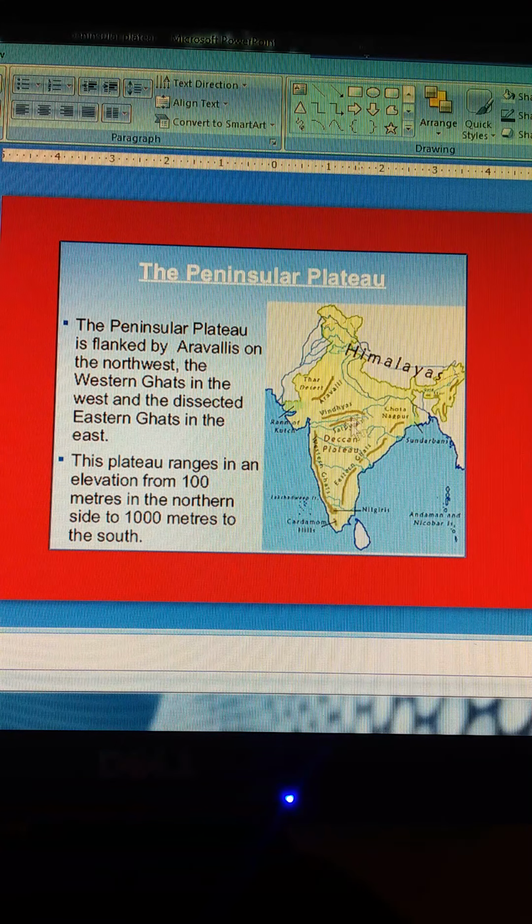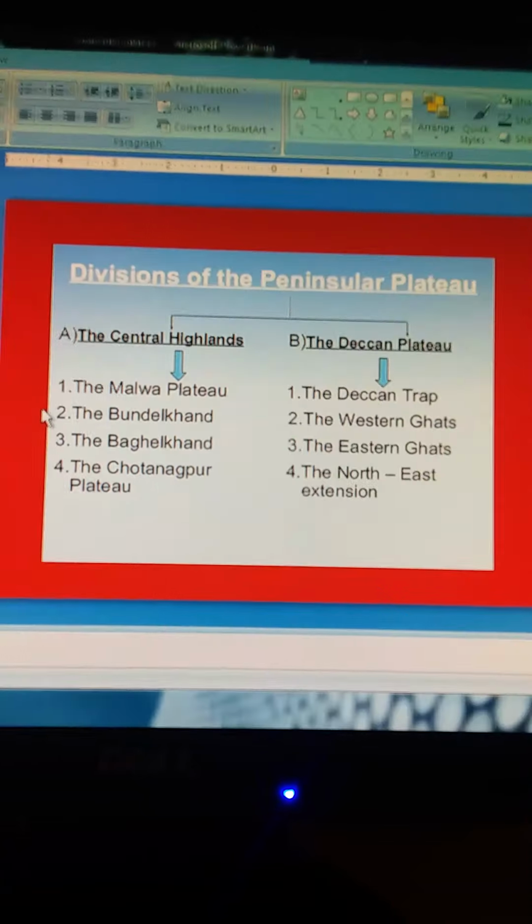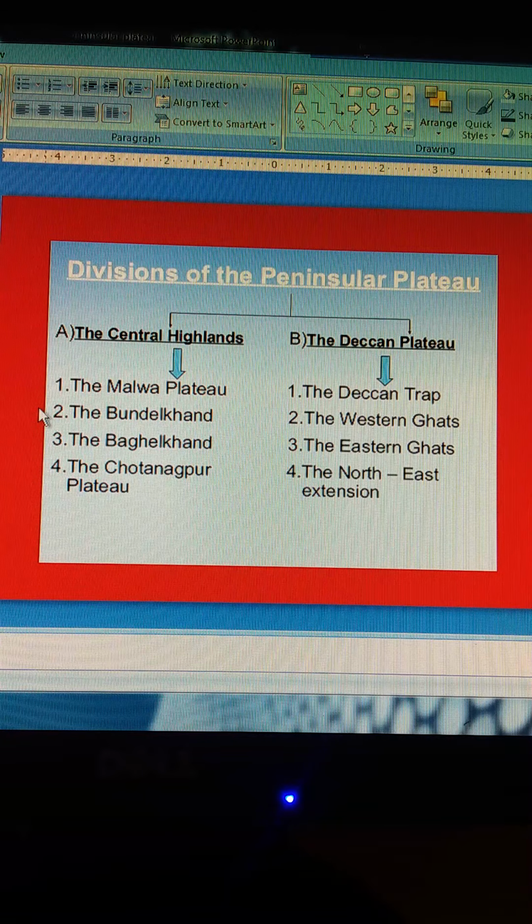This is the Deccan Plateau, and you can see the Central Highlands and the Malabar Plateau. So we are dividing the Peninsula Plateau into two major divisions, the Central Highlands and the Deccan Plateau.